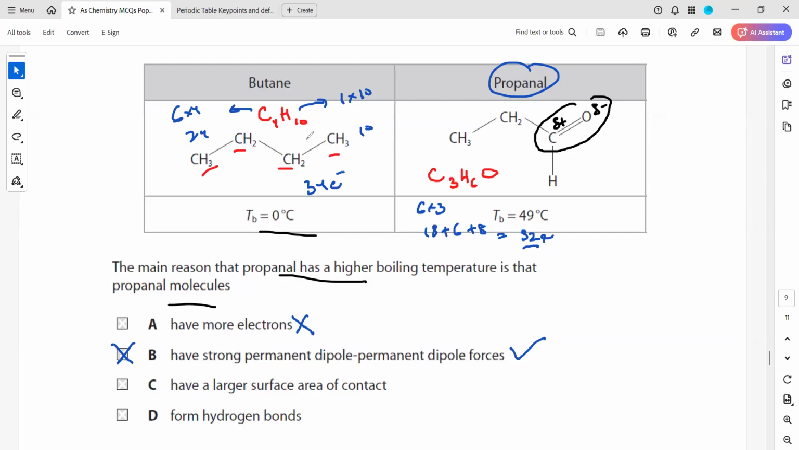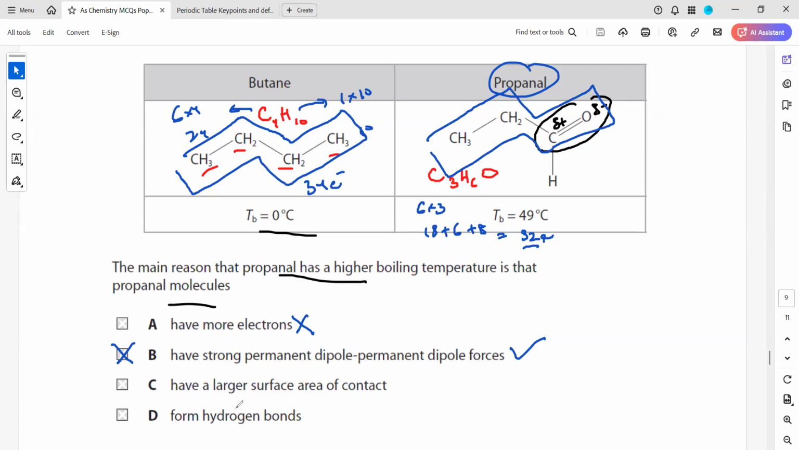The large surface area: as you can see from the structure, this is the surface area of one, and this is the surface area of another. So both have the same surface areas in terms of the structure. And the hydrogen bond,